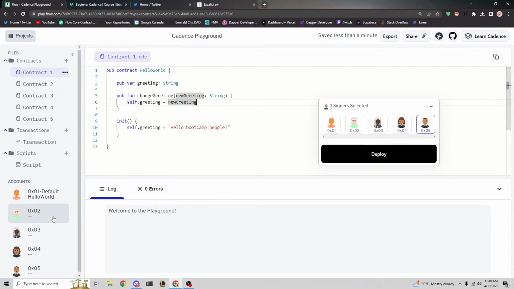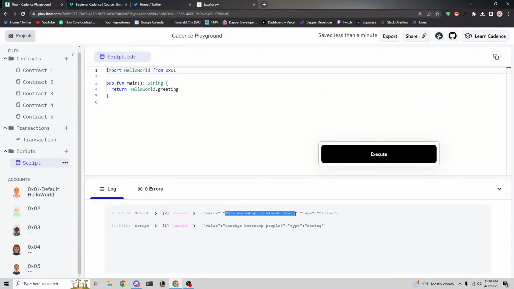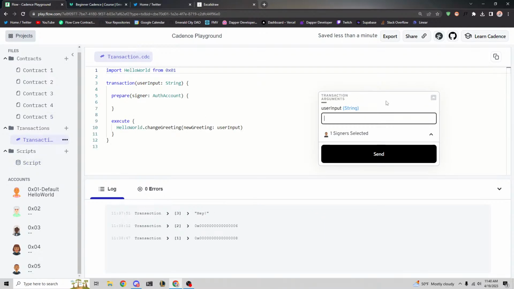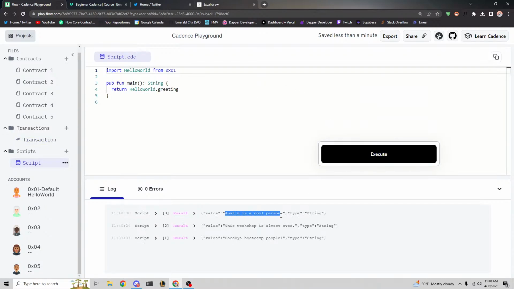So if we go ahead and run a script now, you'll notice it says the workshop is almost over. And we can do that one more time. Let's just say, Austin is a cool person. If we send it and go back to our script, now it says Austin is a cool person.